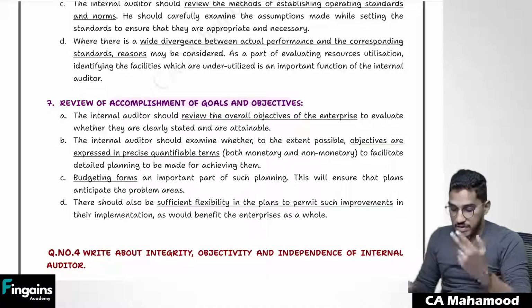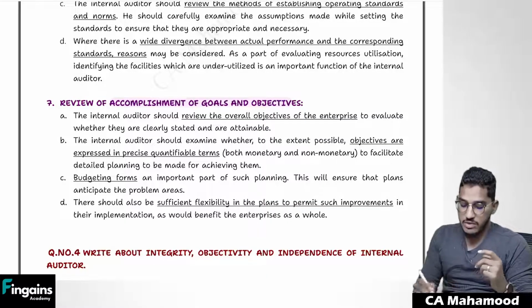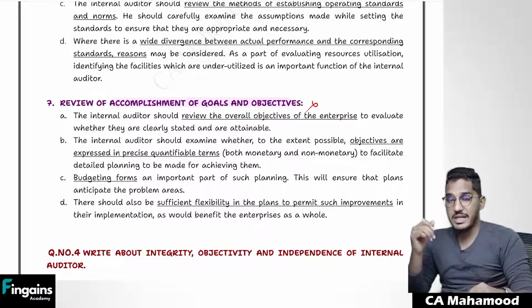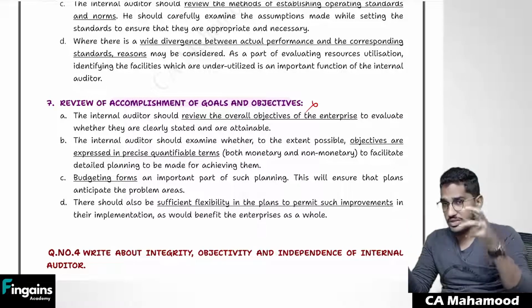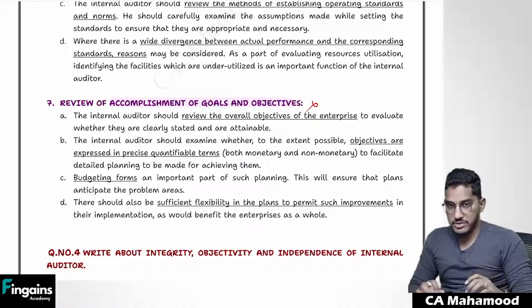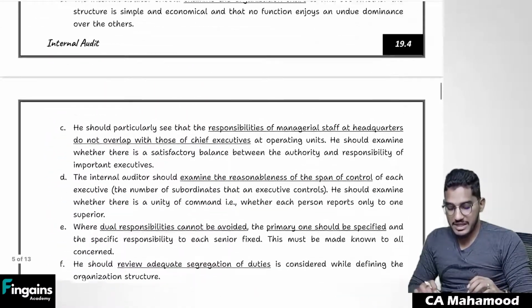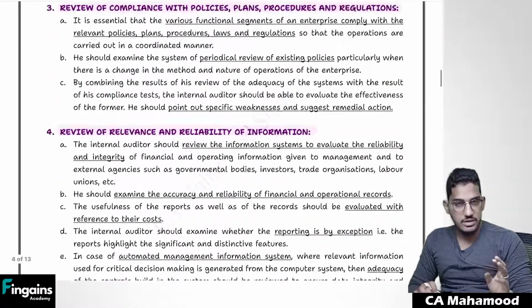by the internal auditor. If you pay close attention, this will never be included in the external auditor's scope. The external auditor has nothing to do with verifying whether objectives are achieved or not. He will just verify financial information. So these are all the various areas which will be covered by the internal auditor.